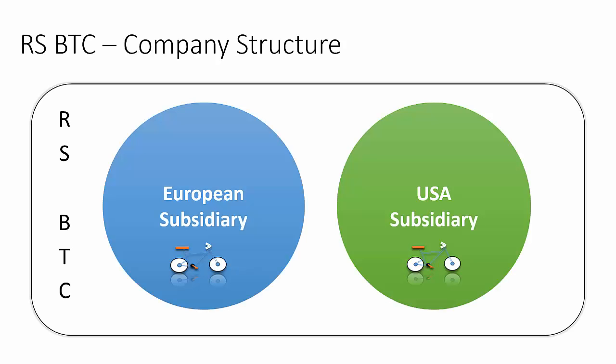RS Bicycle Trading Company is headquartered in India and it has 2 subsidiaries, one in Europe and another in USA. Both of these subsidiaries offer a different set of product range as per the regional demands. They are registered as separate legal entities as per the rules and regulations of the country they operate in. As and when required, we will refer to RSBTC as an example organization to understand the various trade and logistic business processes.